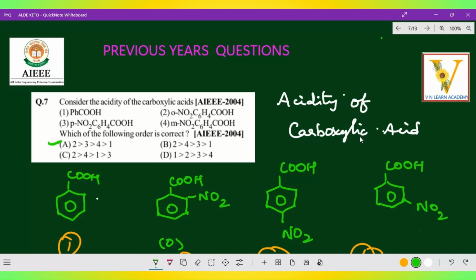The acidity of a carboxylic acid is decided by the conjugate base and the electron withdrawing group, so we can mention these resonating structures here. I hope you got the clarity. Come on, let's go to the next question.